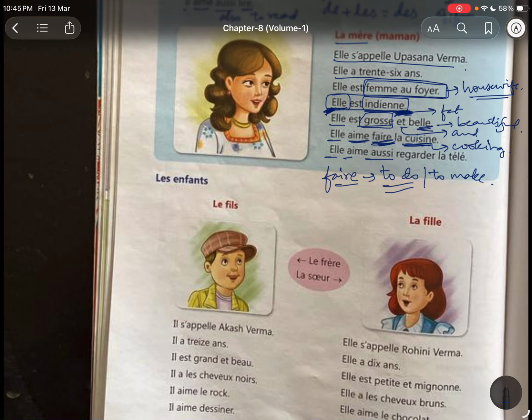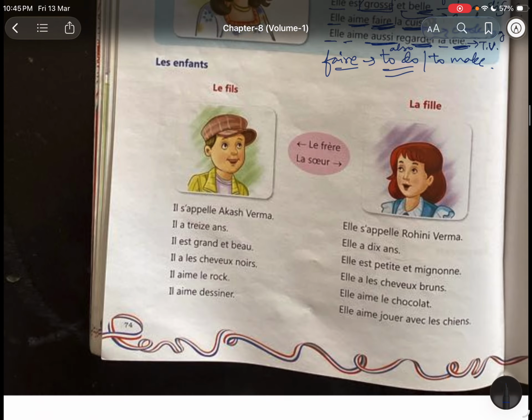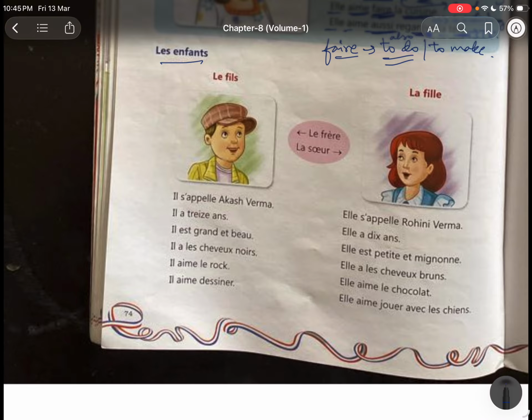Elle aime aussi regarder la télévision. She loves also, aussi means also, regarder, watch the television. She also loves to watch the television. Télé is television, TV. Les enfants, the children. Enfant means child, and with the S it's plural. Le fils, fils means son. La fille, fille means daughter. Le frère, frère means brother.